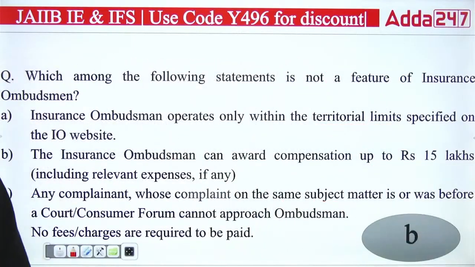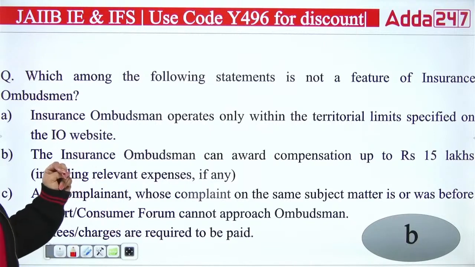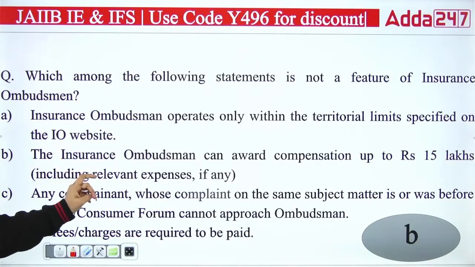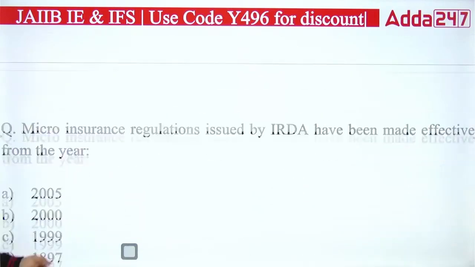Okay, in case of the banking ombudsman it is 20 lakhs, in case of insurance it is 30 lakhs. So the right answer is B. It is not a feature of the insurance ombudsman.